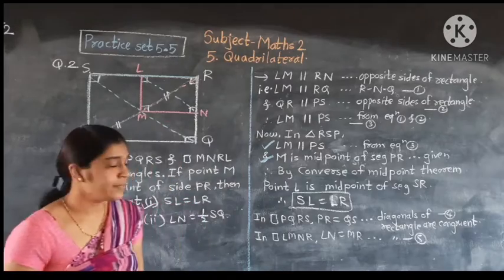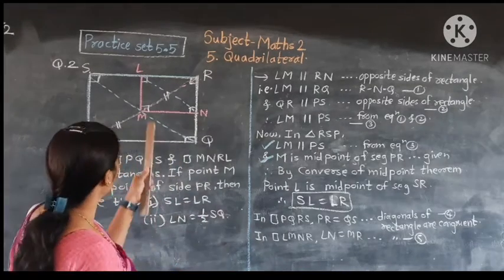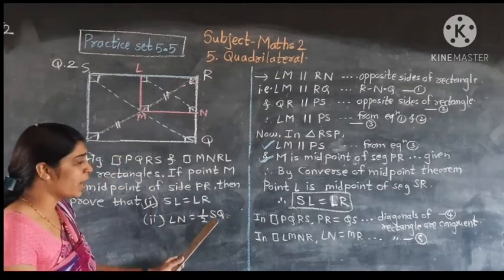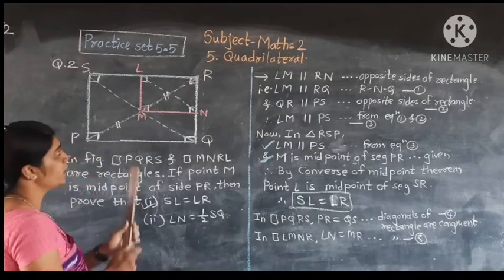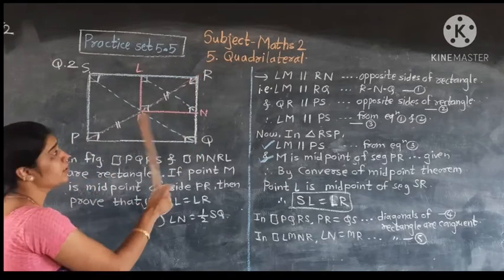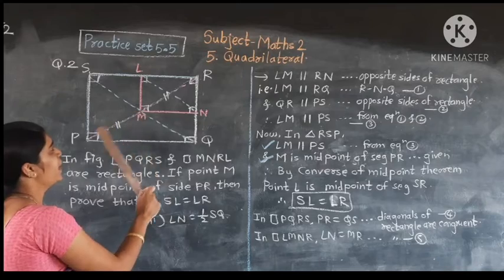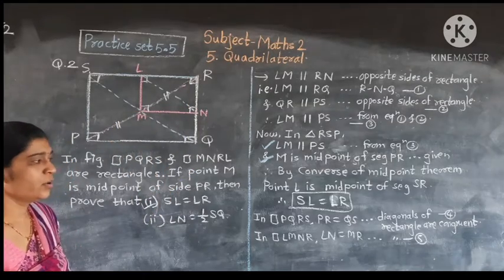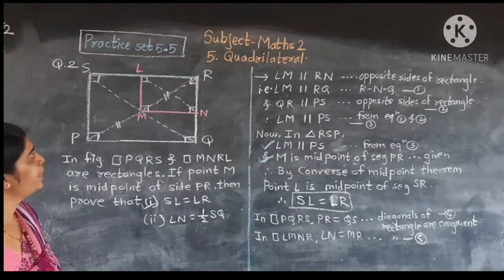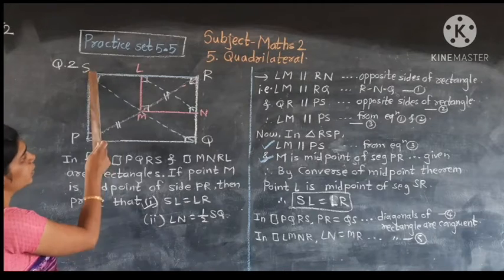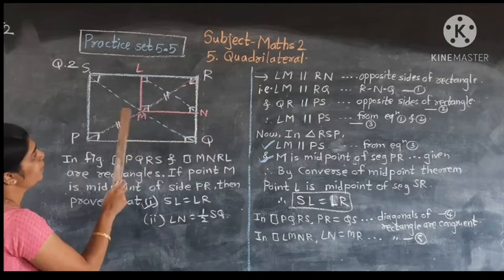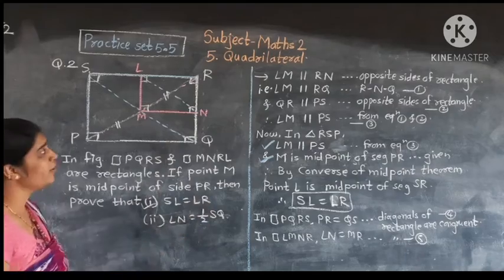Okay, understand up to this step? Now we have to prove LN is equal to half SQ. So here we write PM as half PR. Or here we write PM is equal to half MR.